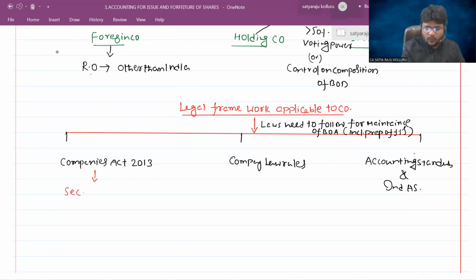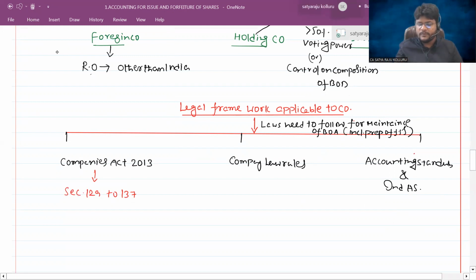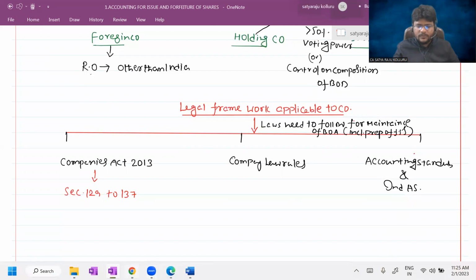Now in the Companies Act 2013, from section 129 to 137, various provisions were drafted by the MCA with respect to maintenance of books of accounts. How we should maintain the books of accounts, where such books of accounts should be preserved. Is accounting standards applicability mandatory? In which format should we prepare the financial statements? Like that, various issues were prescribed in the Companies Act 2013. I will open it for your understanding, to see what these sections are all about.